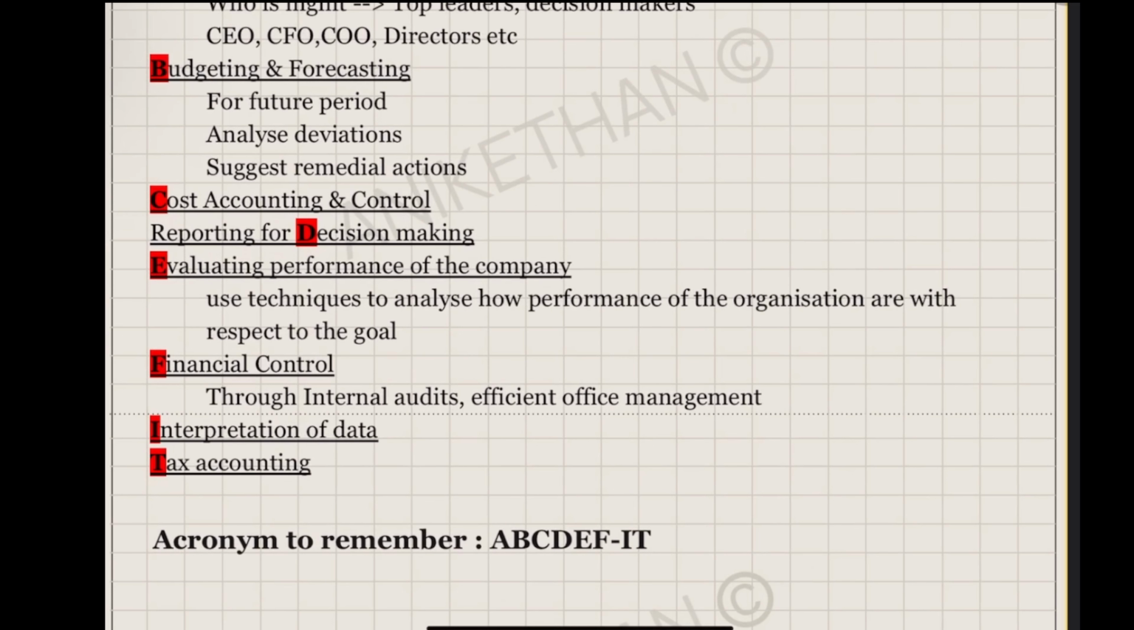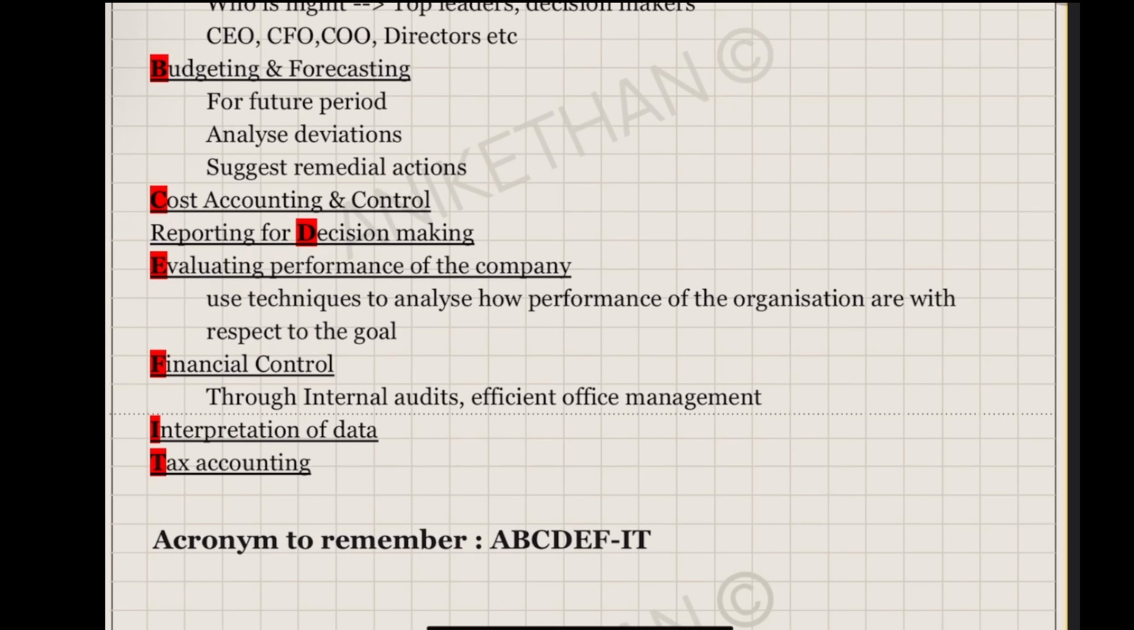Then financial control, interpretation of data, tax accounting. So how to remember this? If they ask, what is the scope of management accountants? That can be the question. So I have summarized what they do. Basically, this is what they do. How to remember? A, B, C, D, E, F, I, T. Interpretation of data and tax accounting. See, interpretation of data is very, very important.